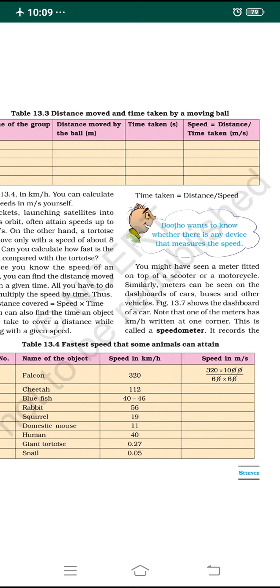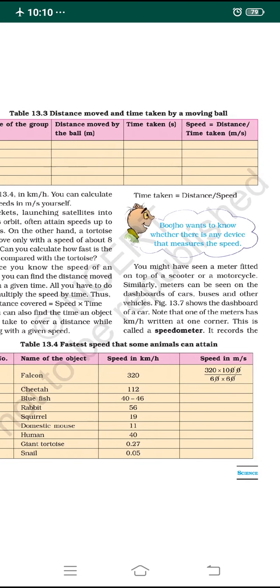Usually the meters can be seen on the dashboard of cars, buses and other vehicles. Figure 13.7 shows the dashboard of a car. You can note that one of the meters has kilometer per hour written at one corner. That meter board shows measurements in kilometers per hour. The meter which shows kilometer per hour is called a speedometer.